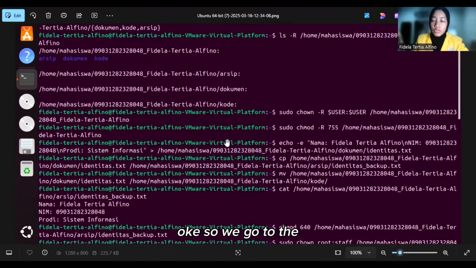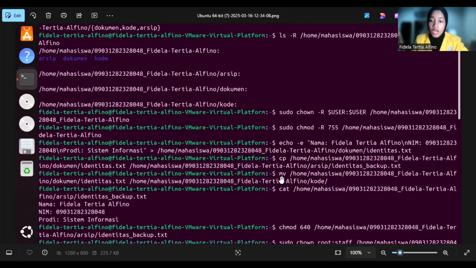Okay, so we go to section B, which is about copying the file to the archive directory. To archive, the file is duplicated into arsip with the name identitas_backup.txt, and we use the cp command. The cp was used to duplicate identitas.txt into arsip as identitas_backup.txt.